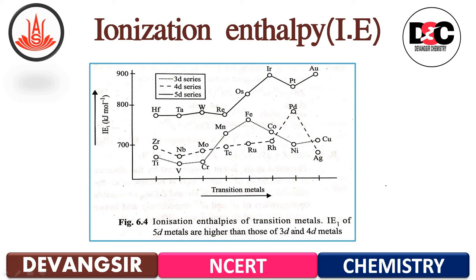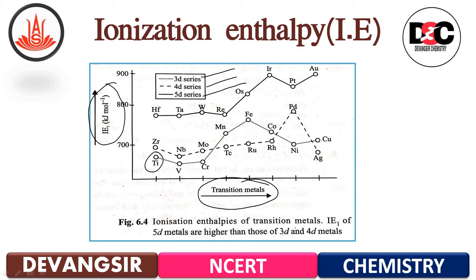You can see in the diagram, the graph is ionization enthalpy versus transition metals. The first ionization enthalpy they have given for the 3 series, for 3d, for 4d as well as for 5d. For 3d there is a dotted line of titanium, you can see this.